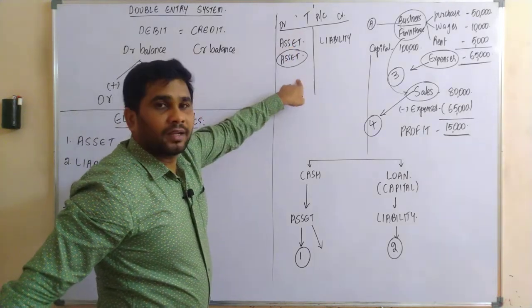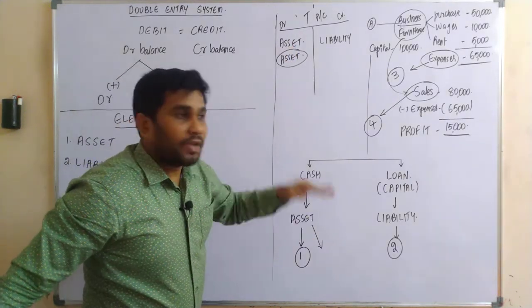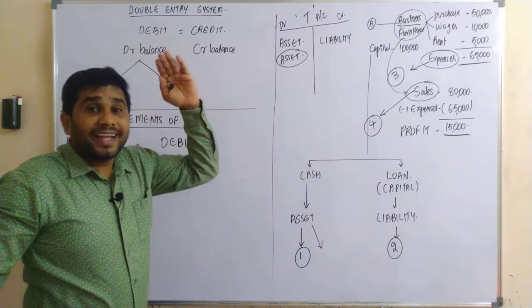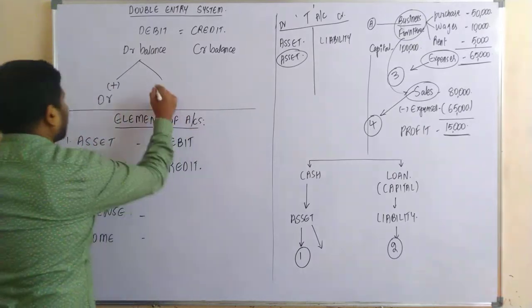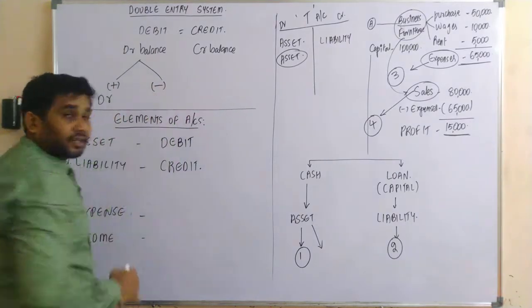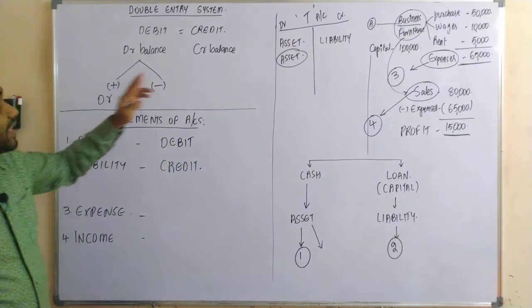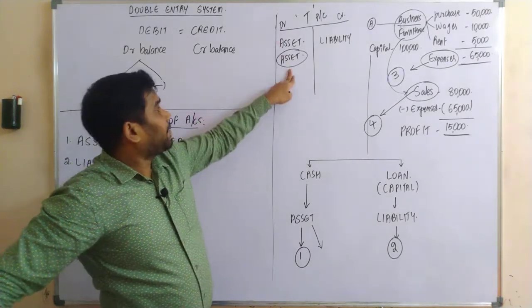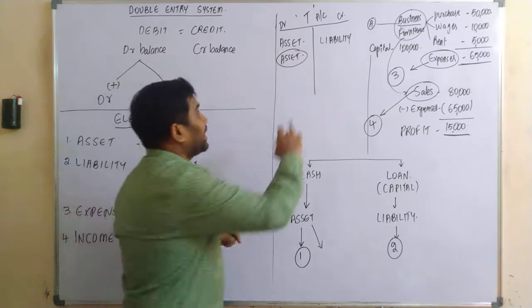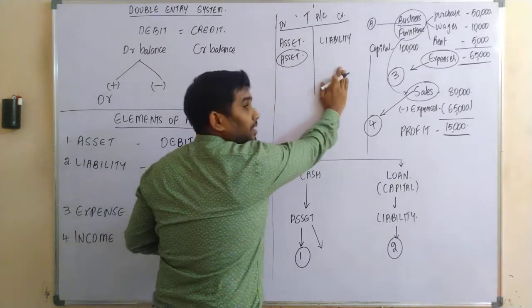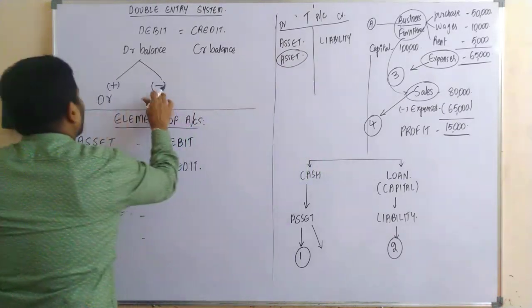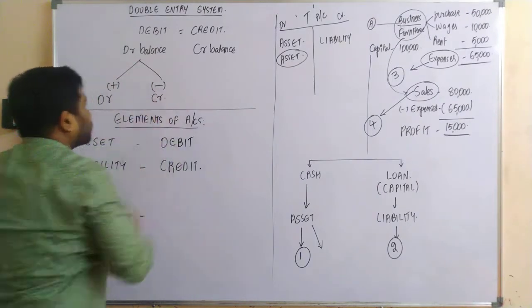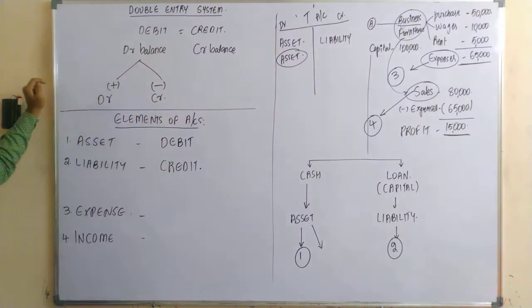Debit side. Let's say we sold some asset. That means whenever there is a decrease in the asset, while an increase you record on the same side, the debit side, whenever it decreases, on which side should it be recorded, sir? Credit side. So whenever there is a decrease in the debit balance, it should be recorded on the credit side.